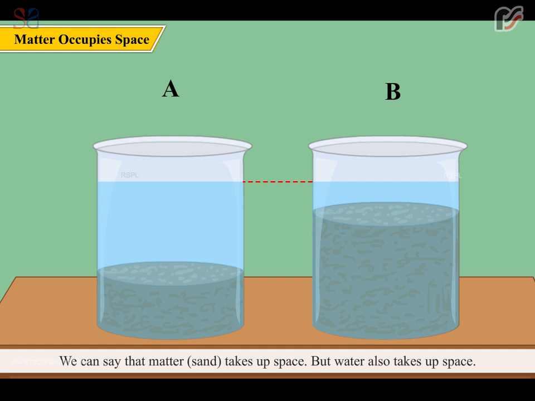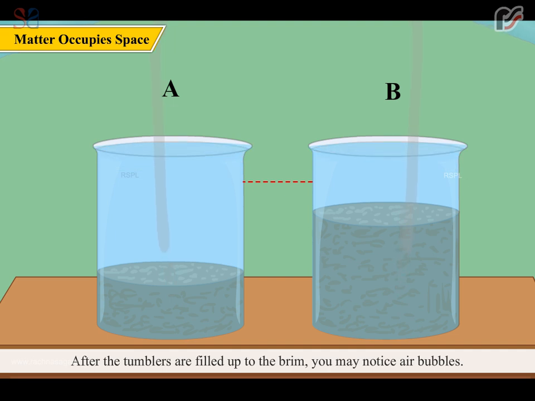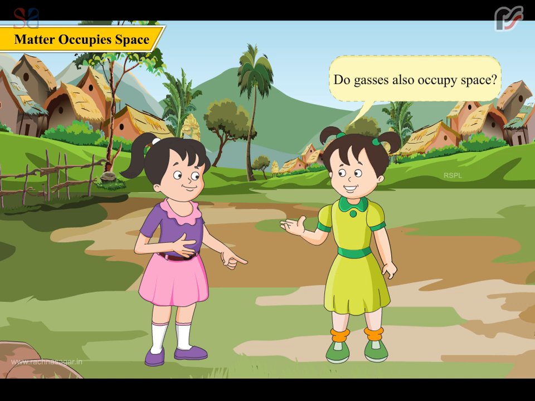We can say that matter or sand takes up space. But water also takes up space. So, it is also made of matter. After the tumblers are filled up to the brim, you may notice air bubbles. As water enters the space between the sand, it drives out air. Do gases also occupy space?